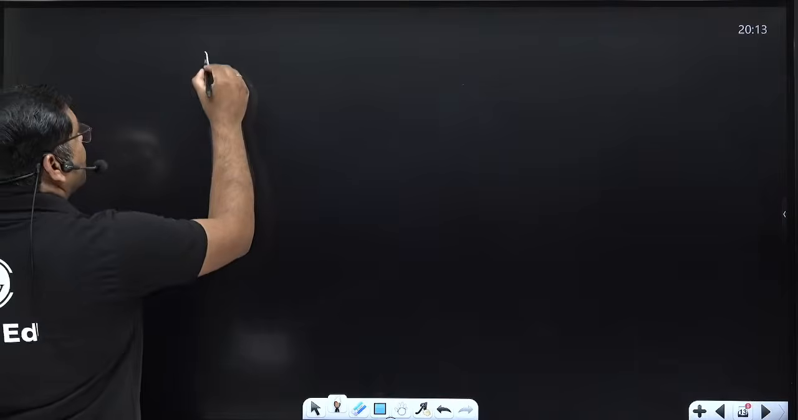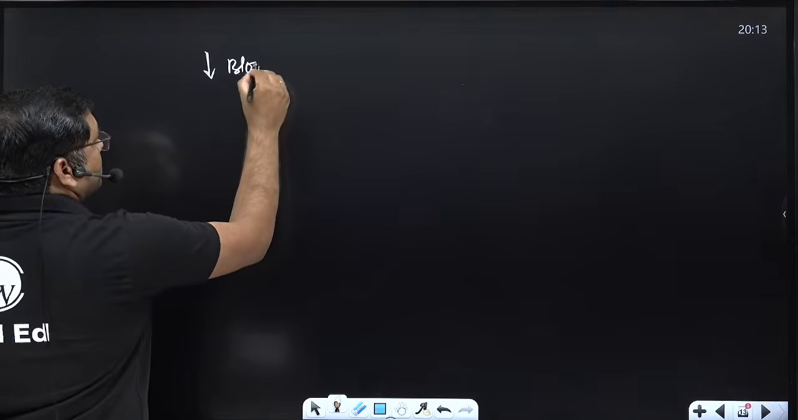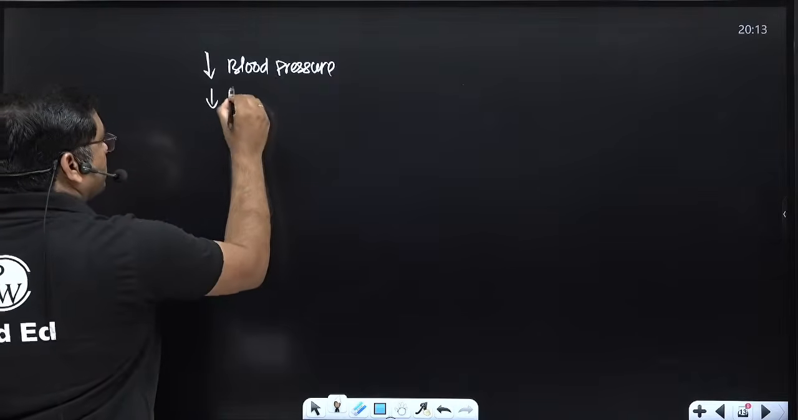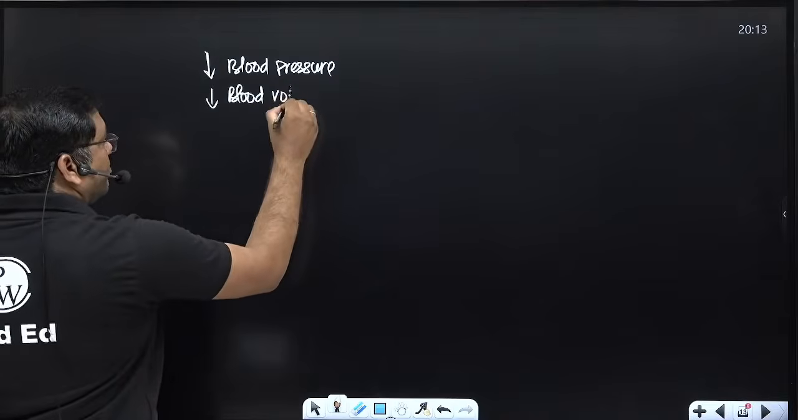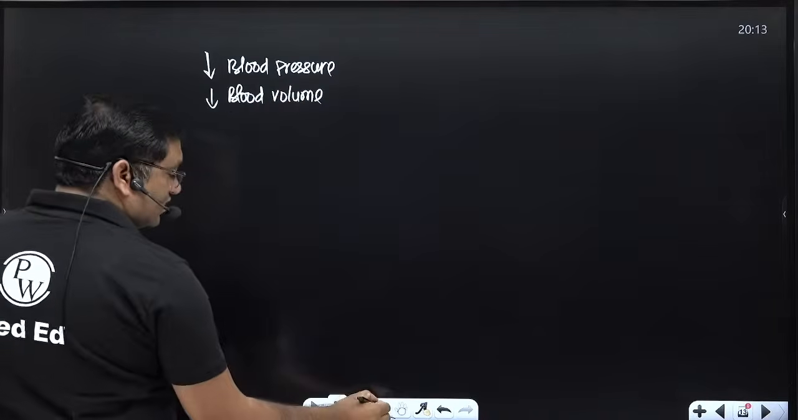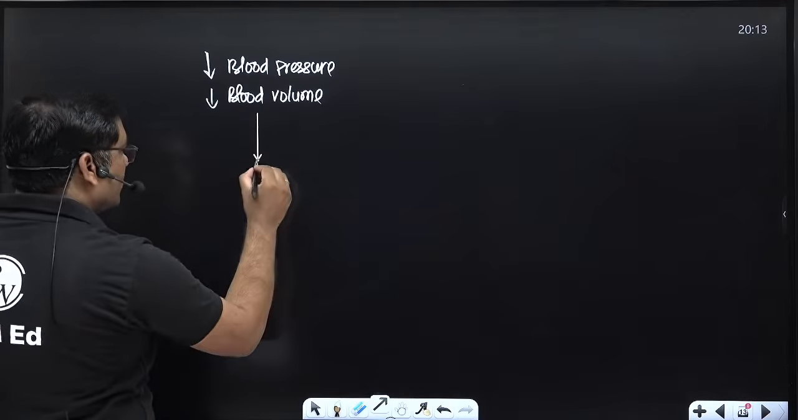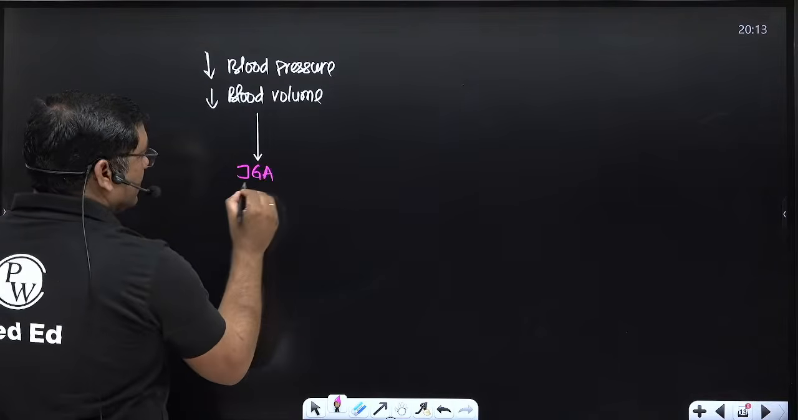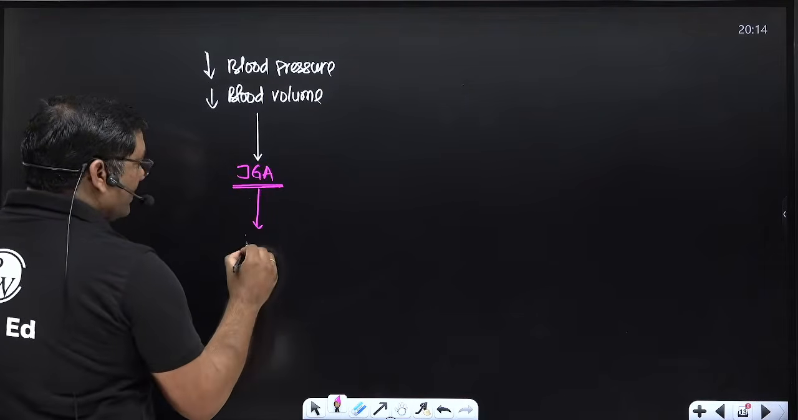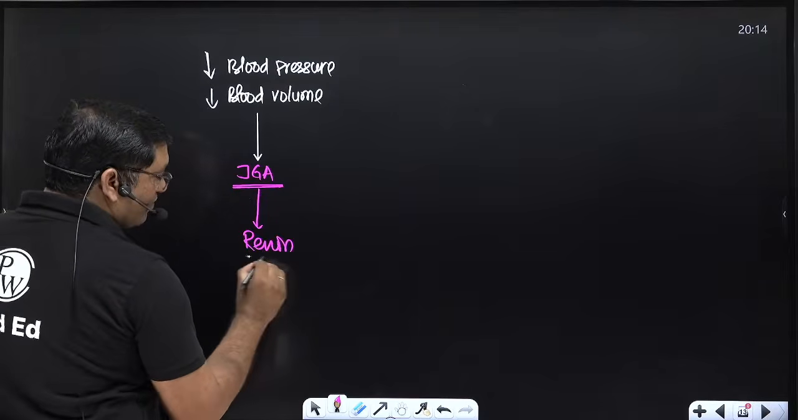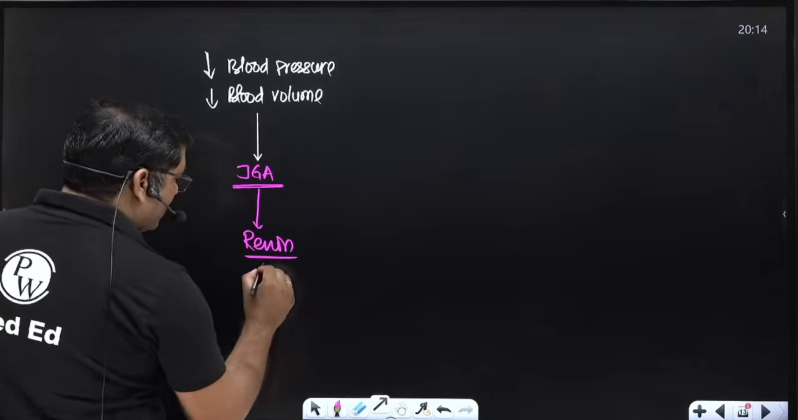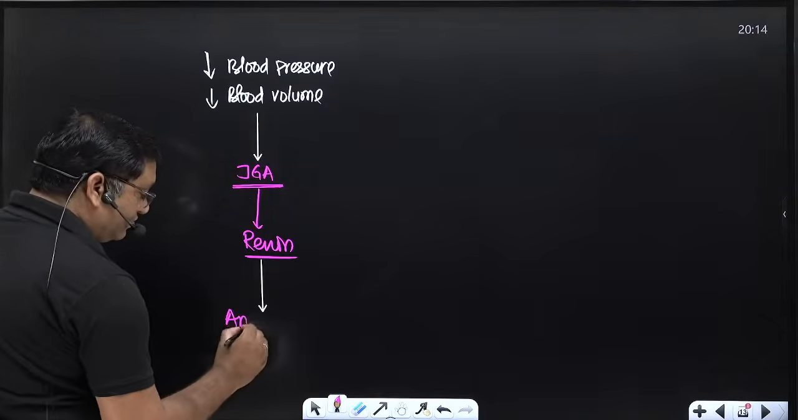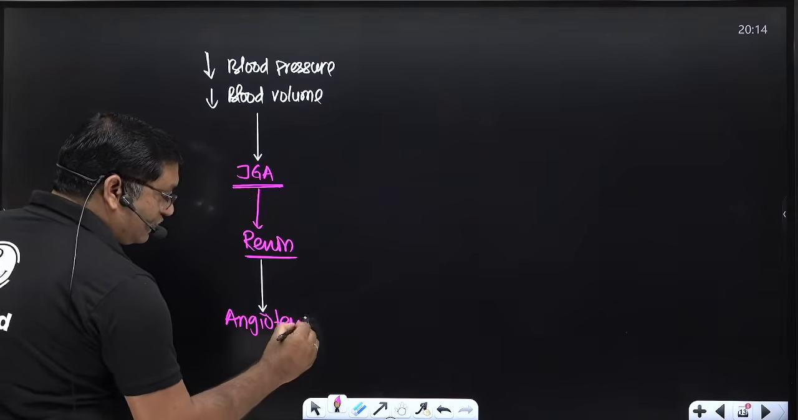See, when there is decreased blood pressure or decrease in blood volume, it is sensed by the juxtaglomerular apparatus of the kidney, and there is release of renin. Renin causes release of one important compound, that is angiotensinogen.